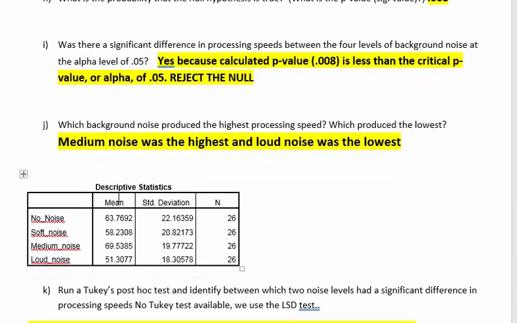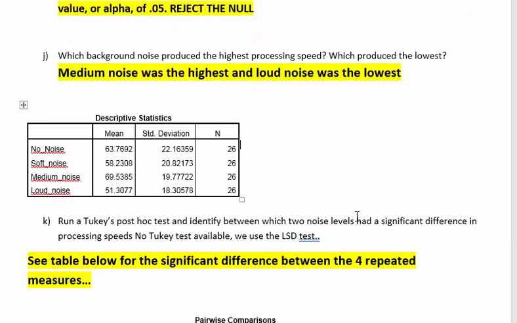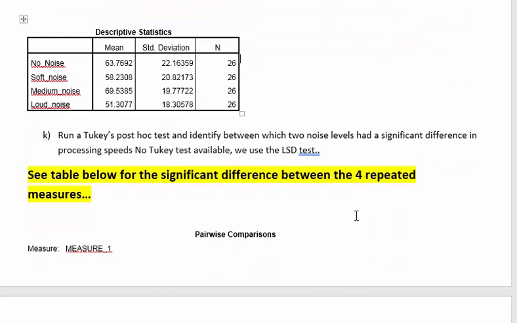So which one had the highest and the lowest? You just simply look at the mean scores. The high was the medium noise. The low was the loud noise. Interesting. And a Tukey test. Unfortunately, Tukey tests aren't done on repeated measures, so that's my bad. But you just switch it over to the LSD test. And that means least significant differences.